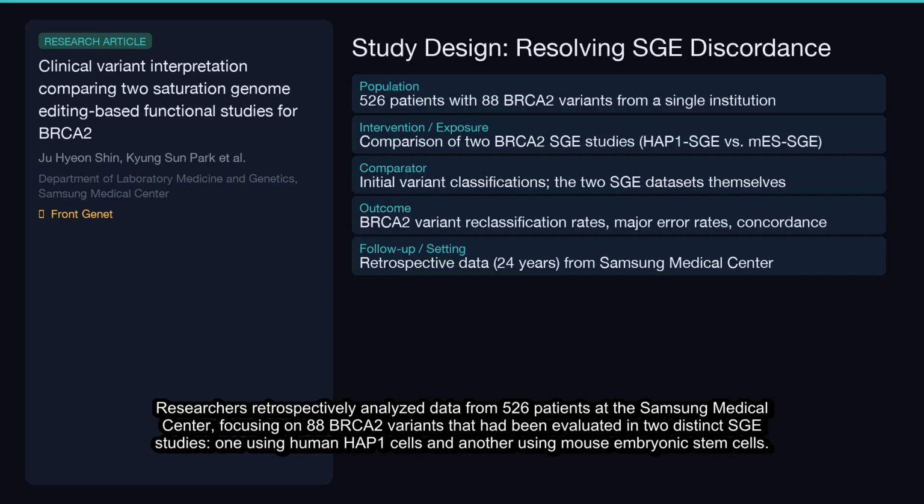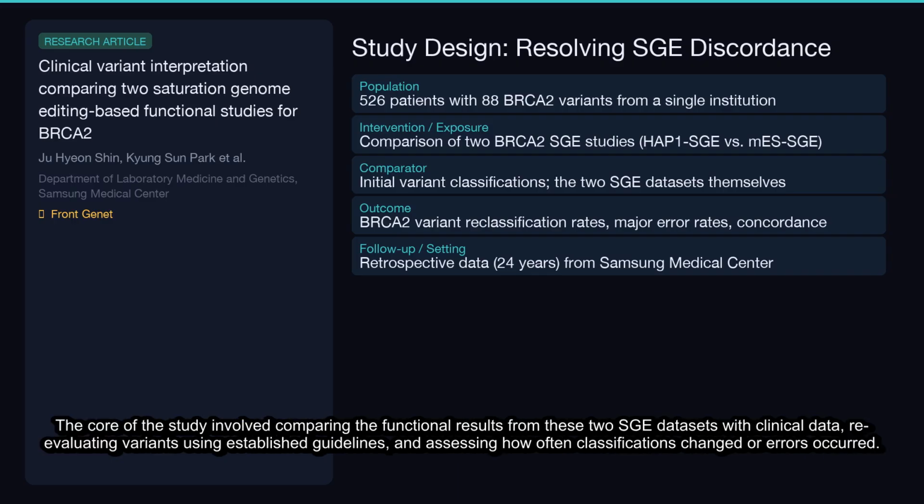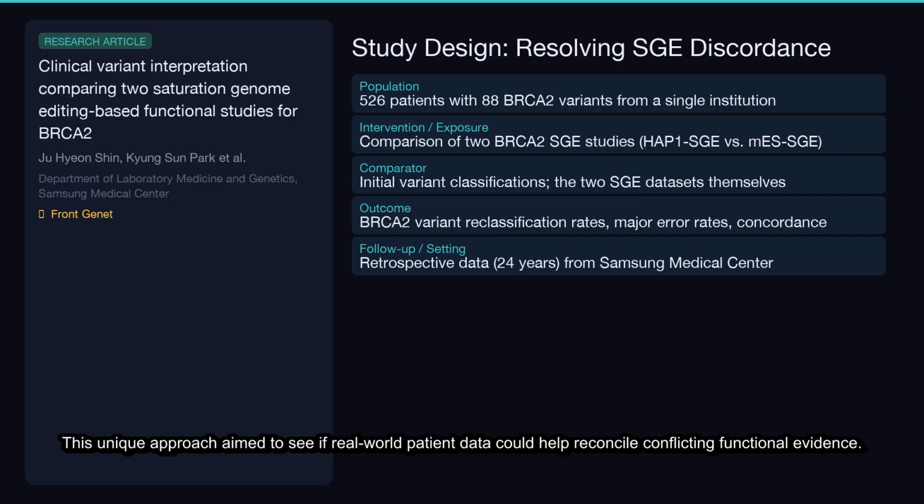Researchers retrospectively analyzed data from 526 patients at the Samsung Medical Center, focusing on 88 BRCA2 variants that have been evaluated in two distinct SGE studies, one using human HAP1 cells and another using mouse embryonic stem cells. The core of the study involved comparing the functional results from these two SGE datasets with clinical data, reevaluating variants using established guidelines, and assessing how often classifications changed or errors occurred. This unique approach aimed to see if real-world patient data could help reconcile conflicting functional evidence.